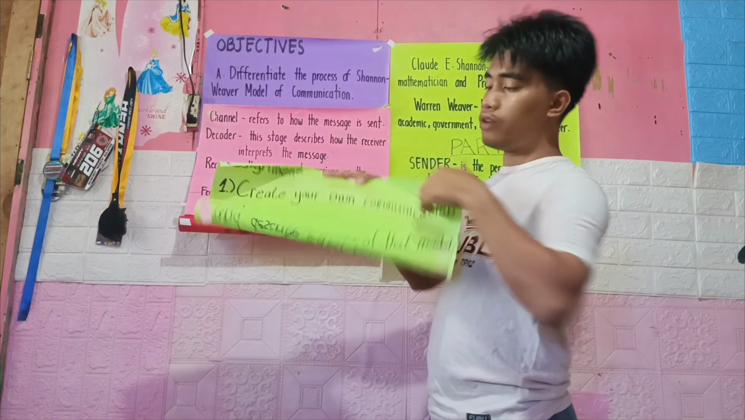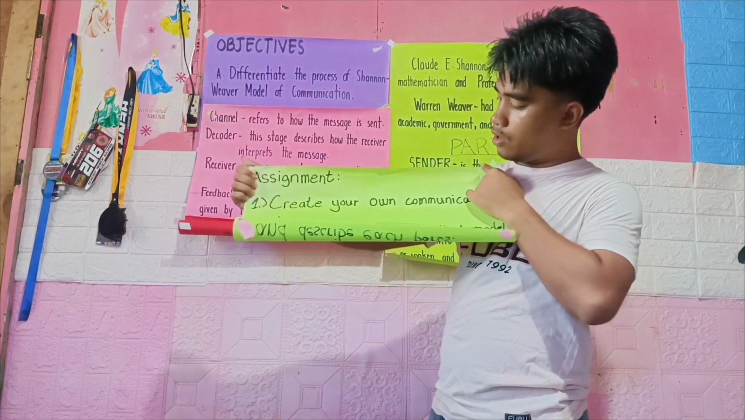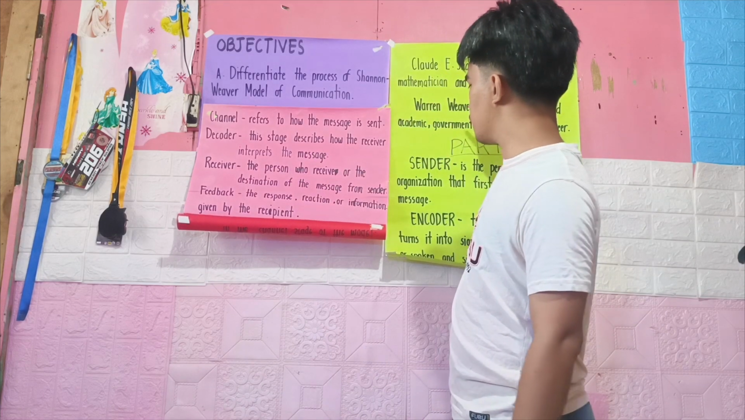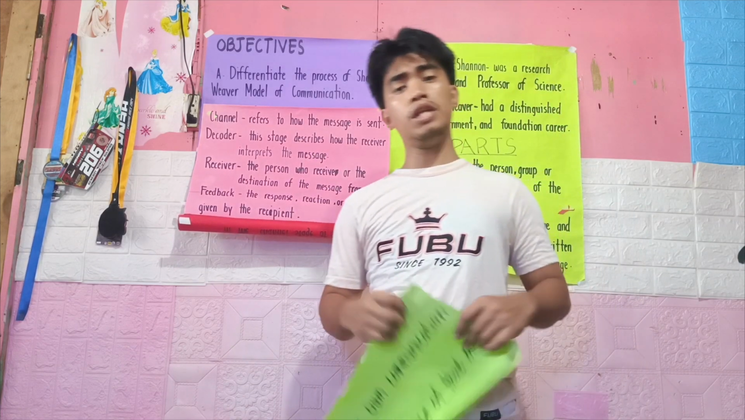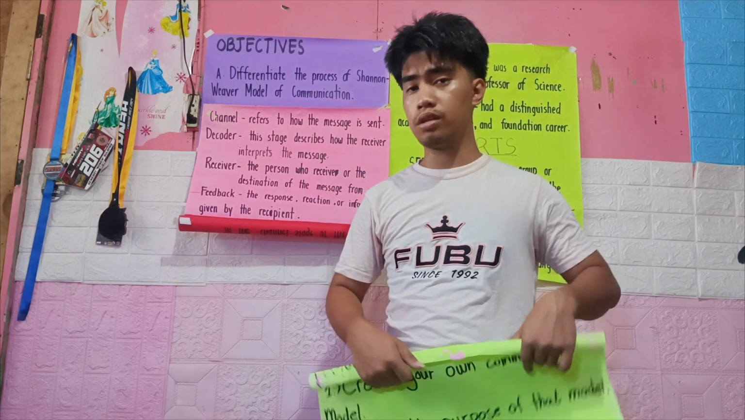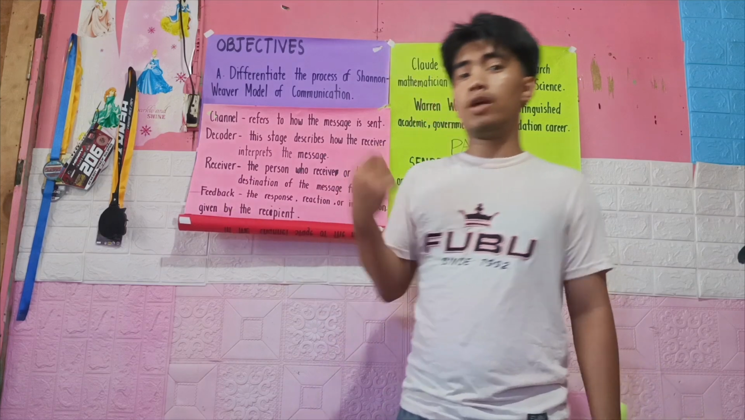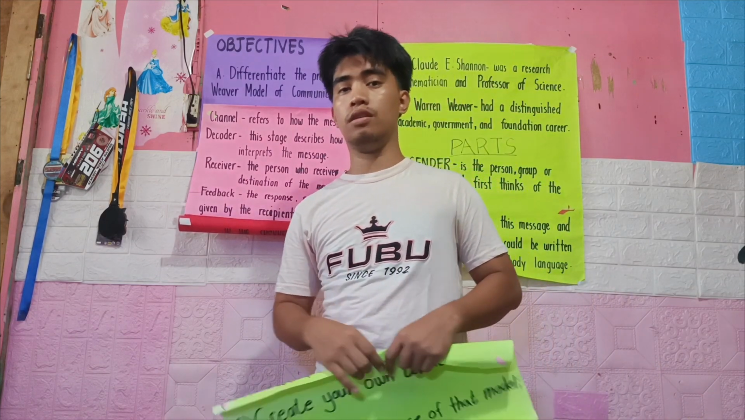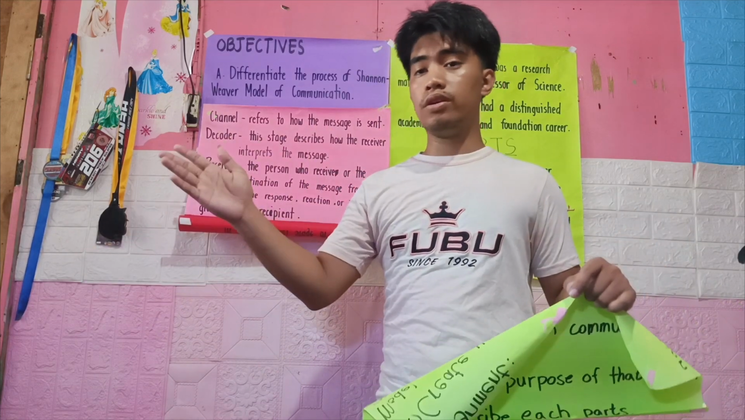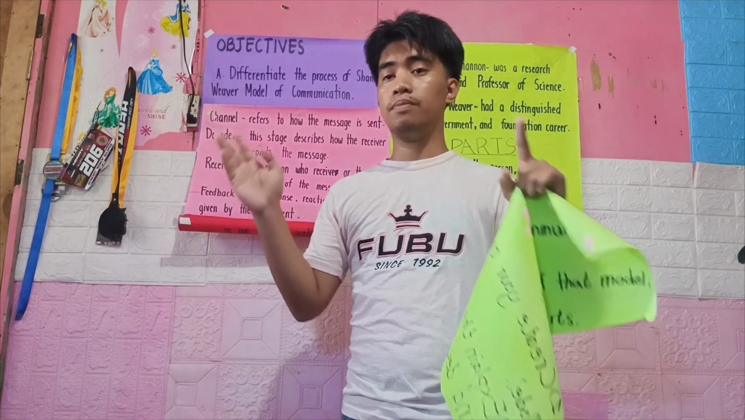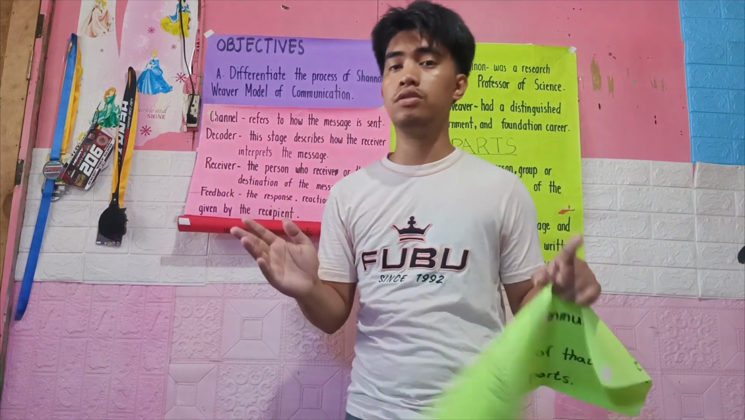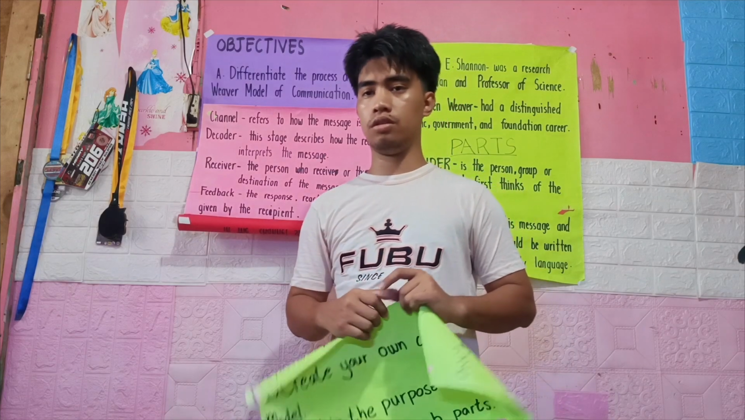So first, your assignment is to create your own communication model. You can use these parts of the Shannon-Weaver model of communication to create your own. You can decide what the name of that model is and what processes you can add to this kind of communication. Again, it's just the sender and the receiver. The sender and the receiver are the most important persons in the communication, because without the sender and without the receiver, there will be no communication that will happen.